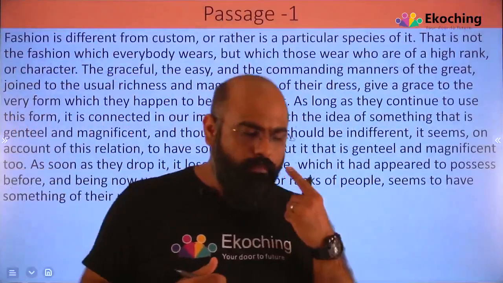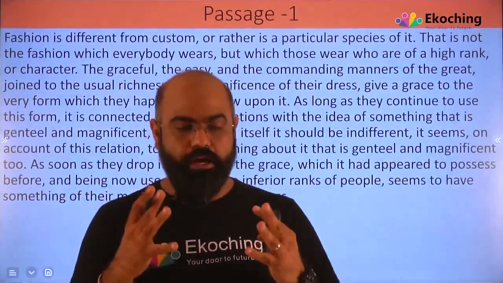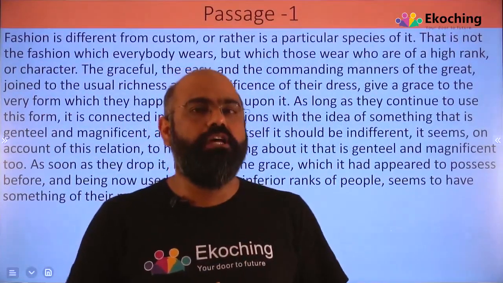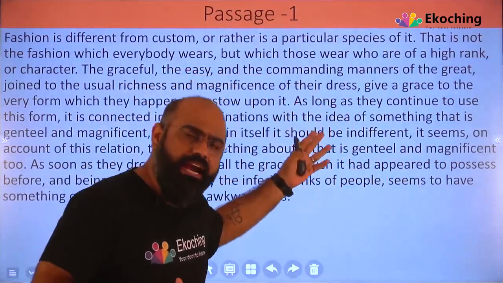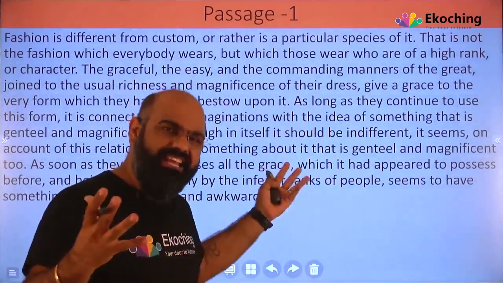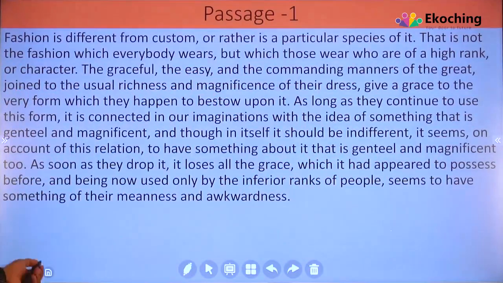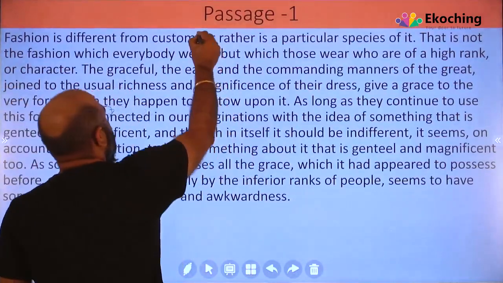Okay, I'm sure you must have given the 4 minutes to this particular passage, and you have read and comprehended whatever important information was there. Let's understand what exactly is the main idea, what the author wants to say, what meaning this passage wants to convey. Fashion is different from custom.